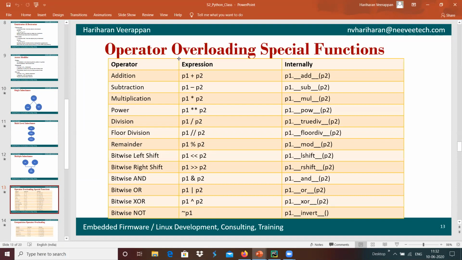Tomorrow we shall plan something real-time: extracting Excel data, doing analytics, and creating an analytical output from the Excel sheet of data. That we will see tomorrow.